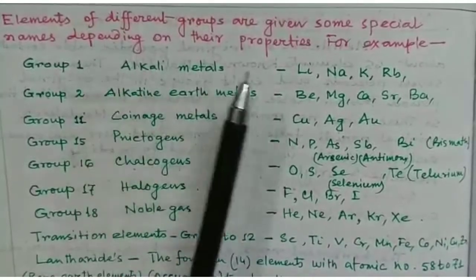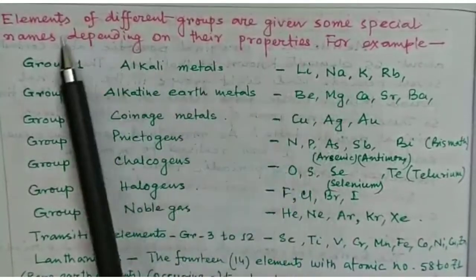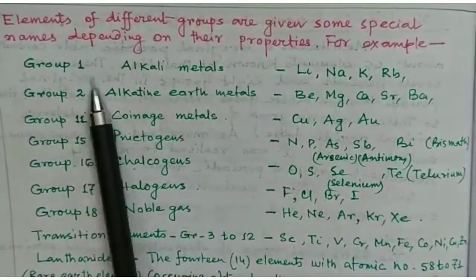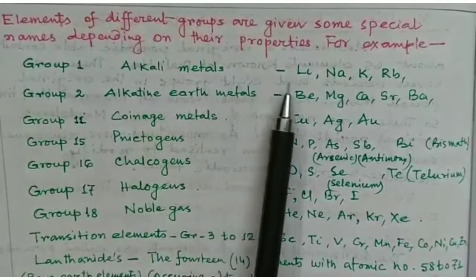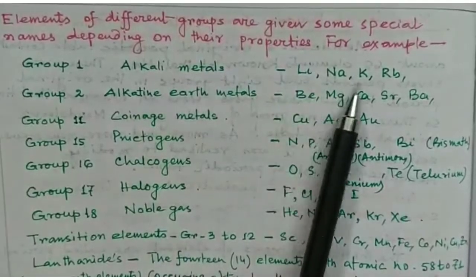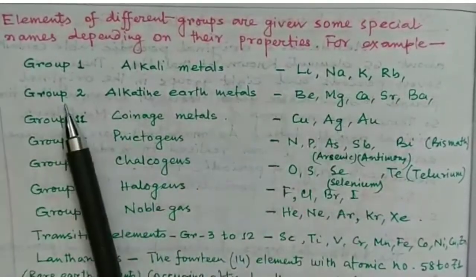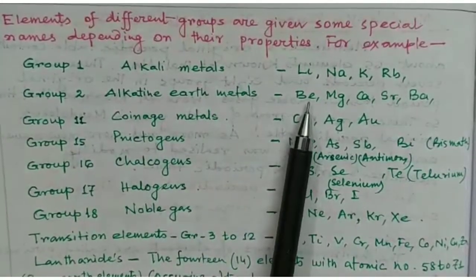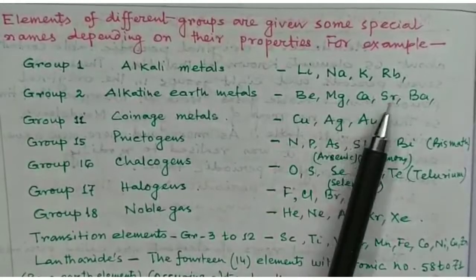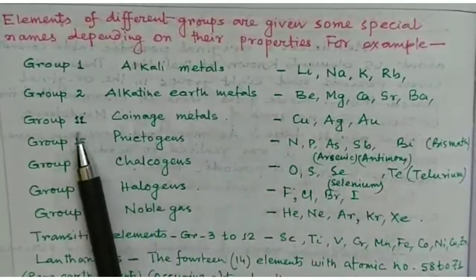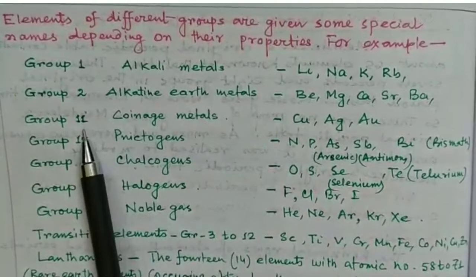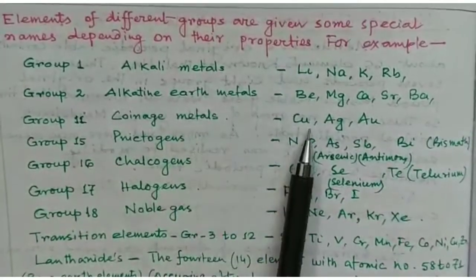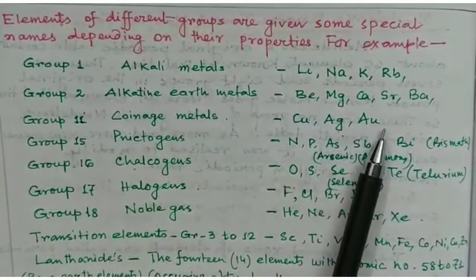Elements of different groups are given some special names depending on their properties. For example, group 1 elements are known as alkali metals: lithium, sodium, potassium, rubidium. Group 2 elements are known as alkaline earth metals: beryllium, magnesium, calcium, strontium and barium. Group 11 is known as coinage metals: copper, silver, gold.